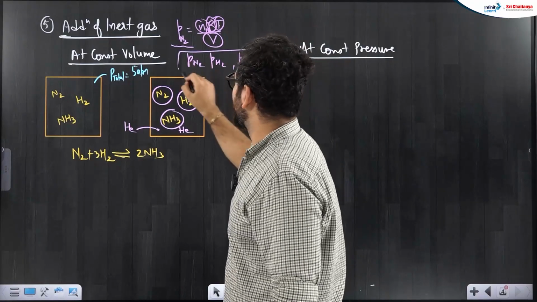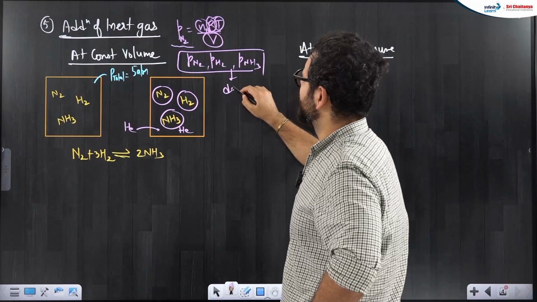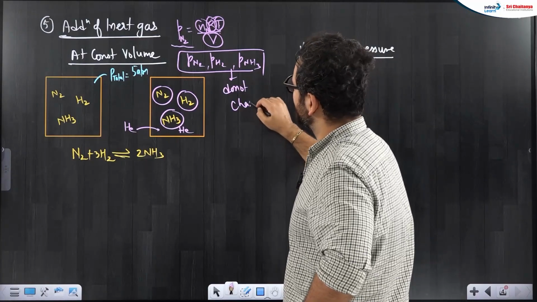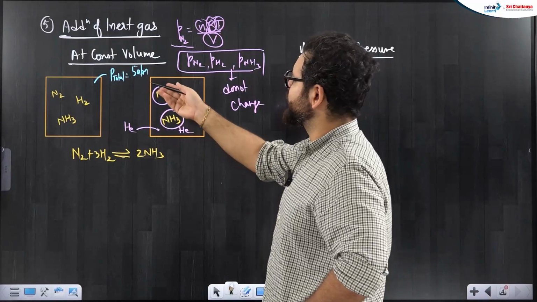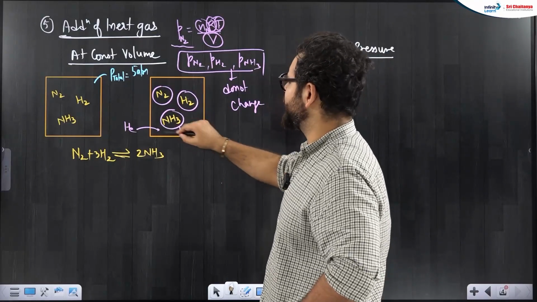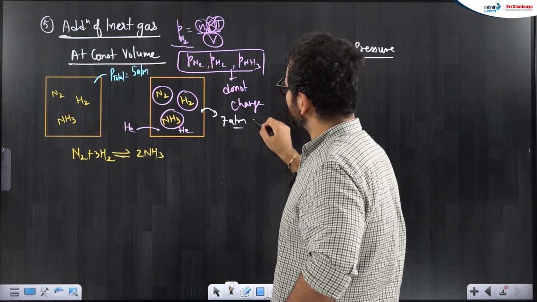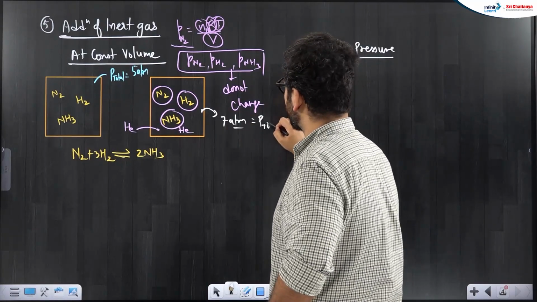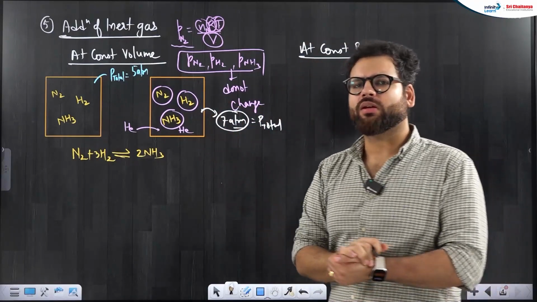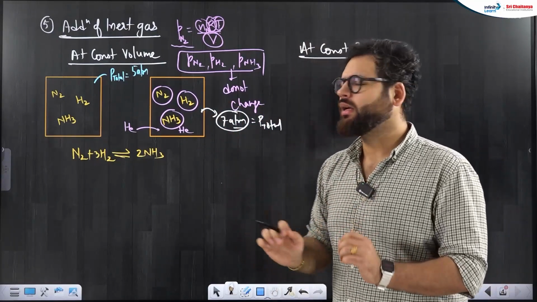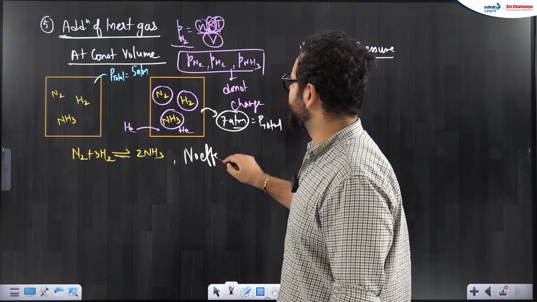Okay, so remember it now. In a constant volume flask, these partial pressures do not change, although total pressure will increase, obviously. Initial pressure because of these three gases was 5, helium will bring its own pressure, let's say 2 atm. So total pressure has become 7 atm, but I could not change the partial pressure of each individual reacting gas. So Q will remain constant, it will have no effect on equilibrium.